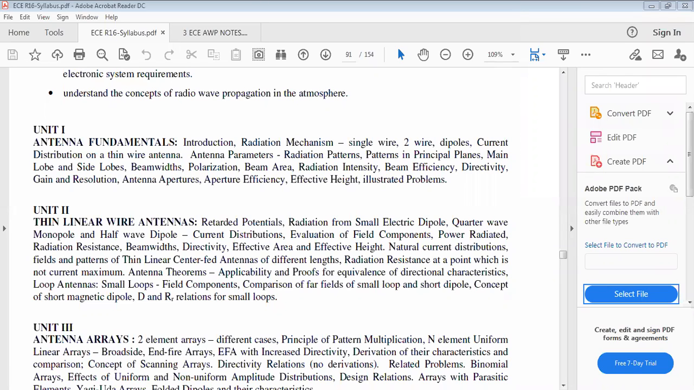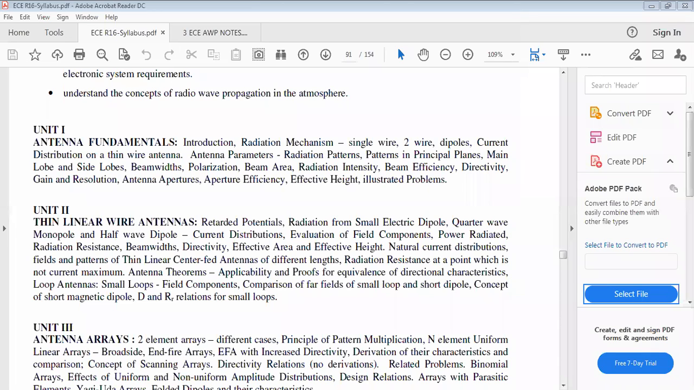What we learn from unit 2: thin linear wire antennas. Thin linear wire is different from thick linear wire. Thick wire antennas may be non-linear, right? So here we have to define the retarded potential A. We defined the retarded potential A, starting from the property B equals del cross A. A of R comma T equals the integral of V of R comma T by 4 pi square into mu naught.